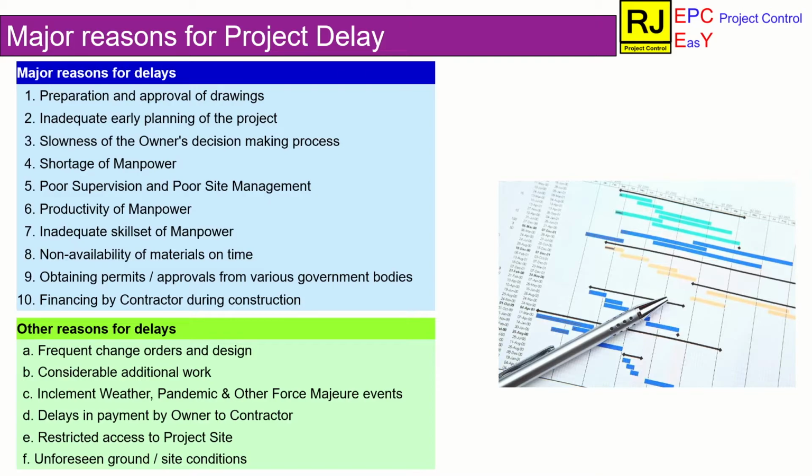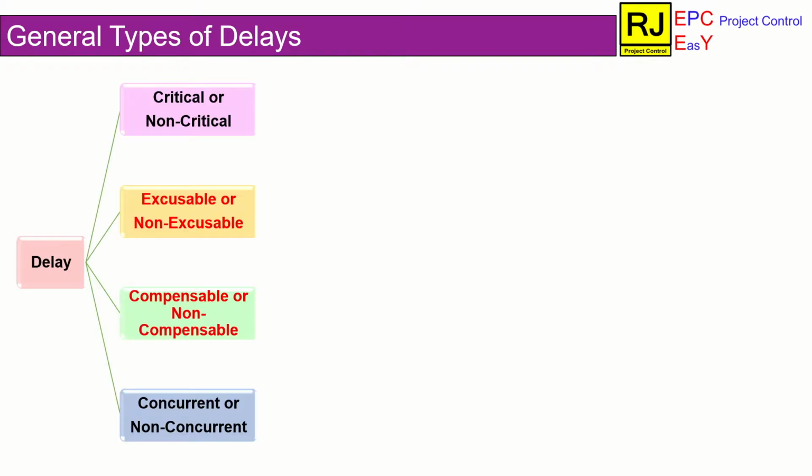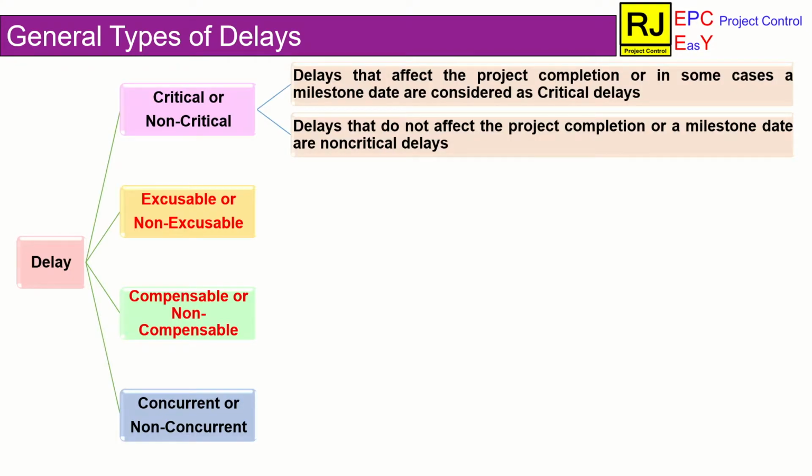So, we have seen what delay is and the reasons for delay. Next, let us discuss the various types of delays. Delay types are classified into 4 major groups as shown here. Critical delays. It is the delay that happens to critical path activities. Non-critical delays.